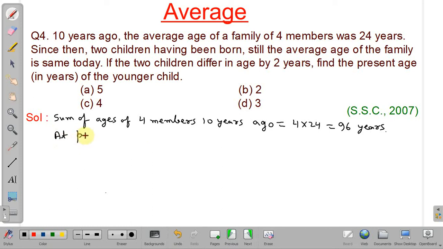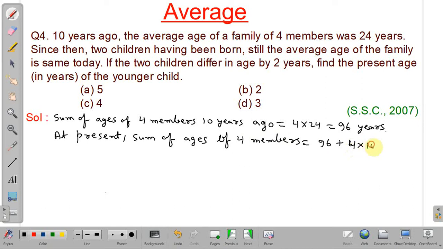So at present, the sum of ages of four members will be equal to, see, 96, because that was the sum 10 years ago, and after 10 years from then, as the number of members was 4, 4 into 10. So 40 plus 96, that is 136 years.